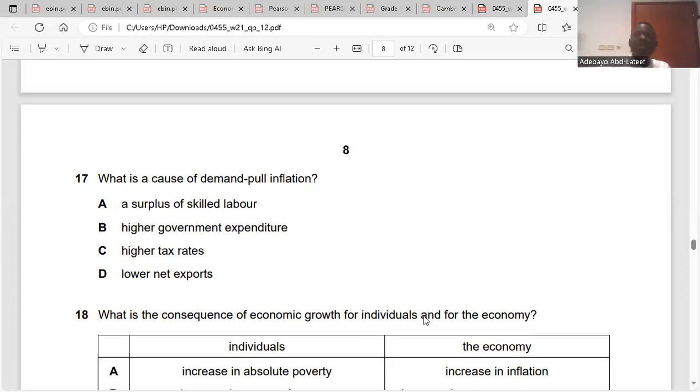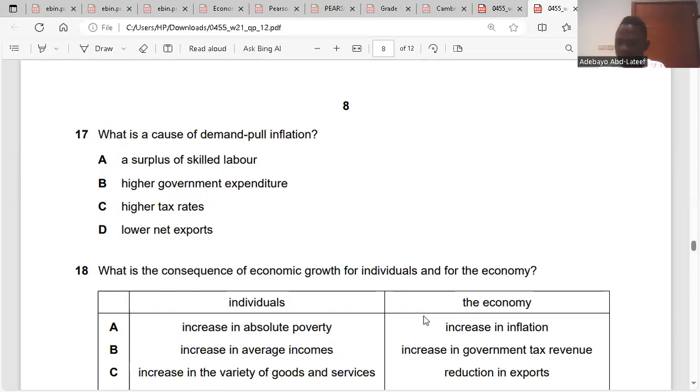Aggregate demand will increase if government spending increases. If government spending is increasing, it means there's subsidy. Prices become affordable because the cost of production would reduce, and demand will increase. So that brings about demand pull inflation. Is it clear? Yes.